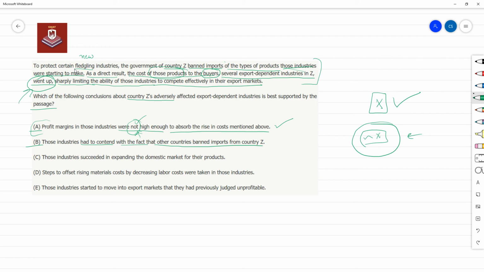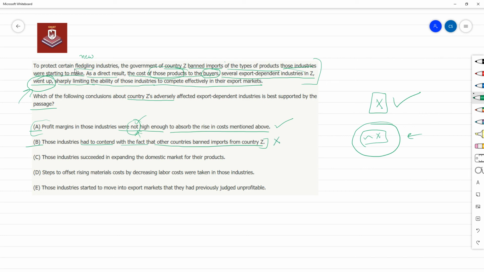And since the cost has gone up, that has sharply limited their ability to compete. So the second statement is telling us why the ability has been sharply limited, because the cost has gone up. We are nowhere given even an indication that other countries have banned imports from country Z.